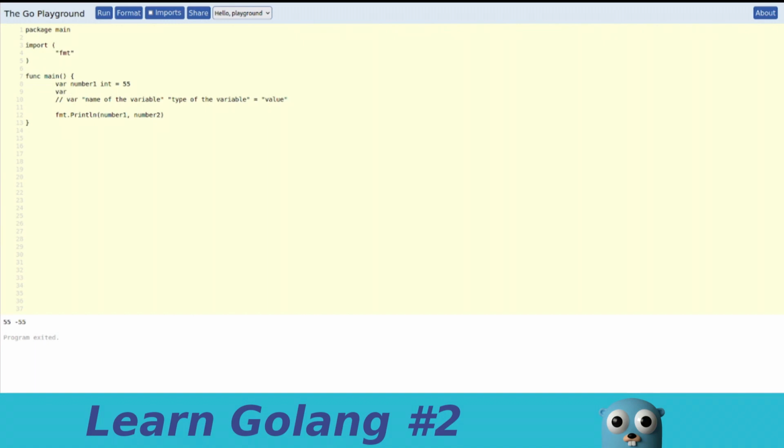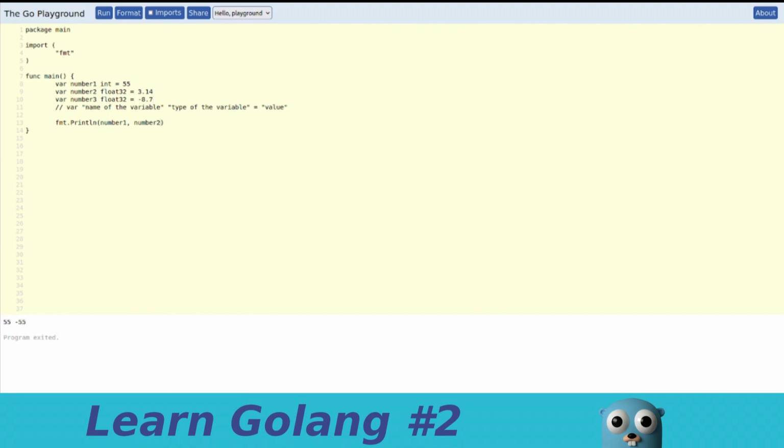If we want to define a float, we will use the same syntax as before. So let's say var number2, but this time float32, and we set it equal to 3.14. And we can create another floating point variable, float32, and set it equal to minus 8.7. So these could be two examples.